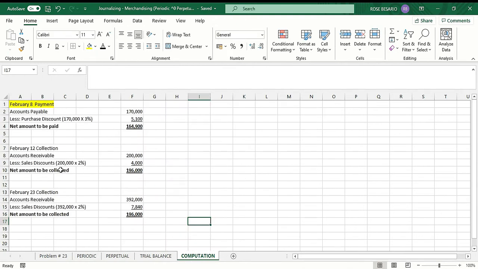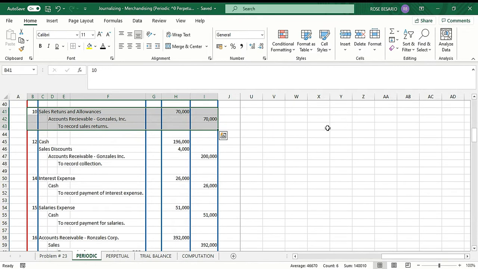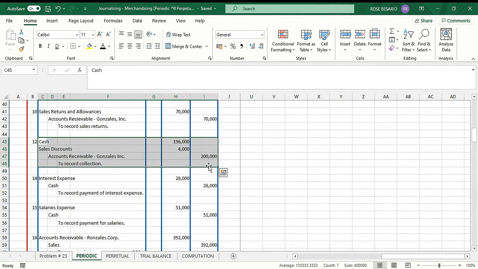That is why the balance is only 200,000. So 200,000 less a 2% discount. So the net amount that we collected is 196,000. So our entry is debit cash 196,000. Then we debit sales discounts 4,000.